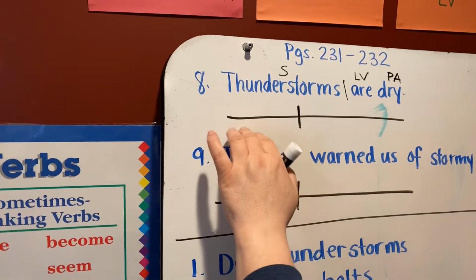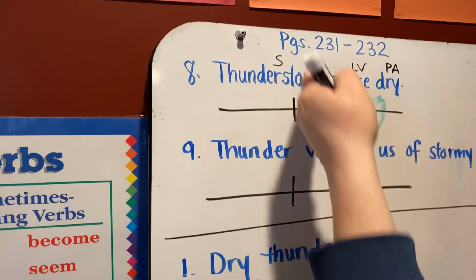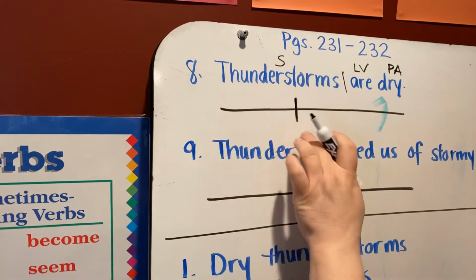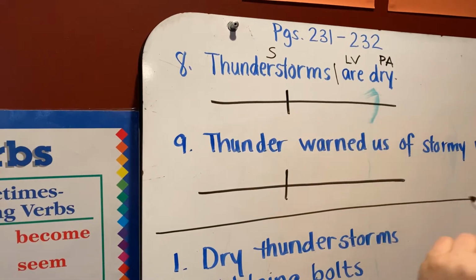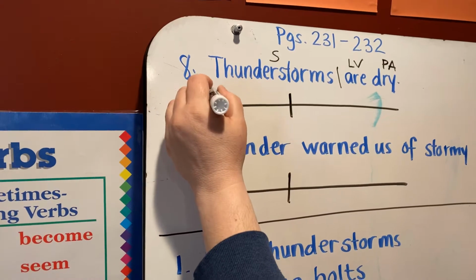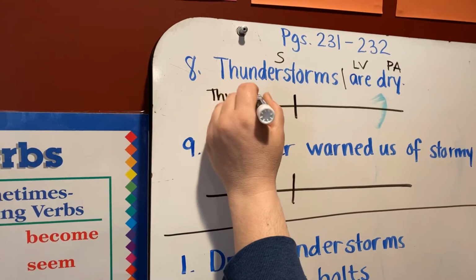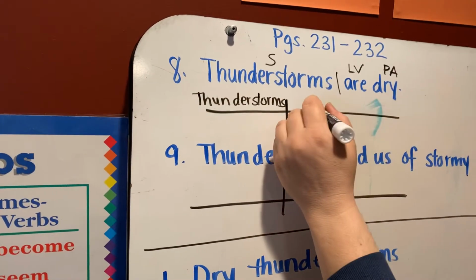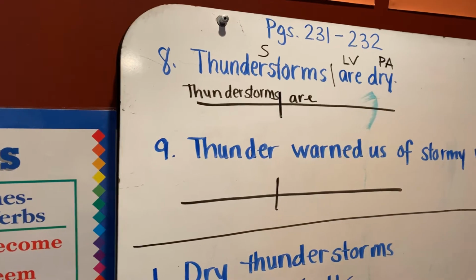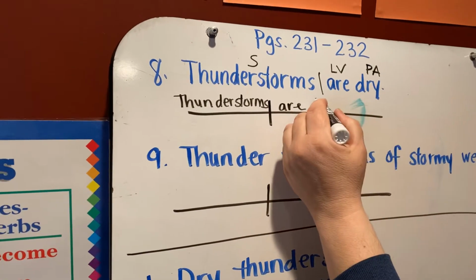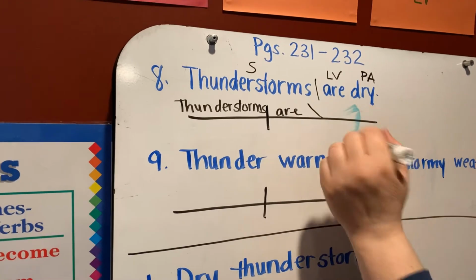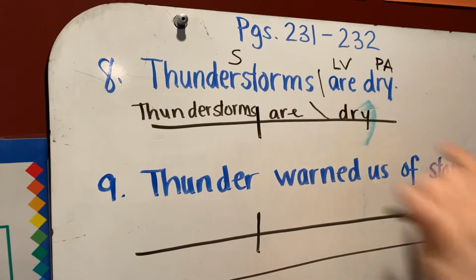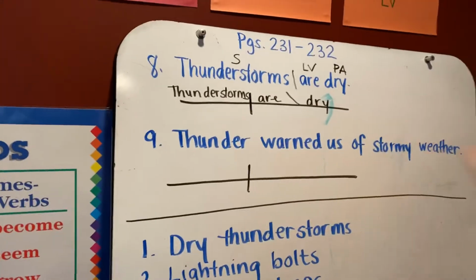Okay. The next step is they want you to diagram that. So here goes, right here is where our subject is. So I've drawn the line here and then the divider between subject and predicate, which goes through the line. Okay. Eventually you'll do all of this, kiddos, by yourself. So that's why we review that so often. Thunderstorms is our subject. What is our verb? Thunderstorms are. Okay, and dry is a predicate adjective. And when we diagram a predicate adjective, we draw a slanted line like that, not coming through the line, and then dry. Thunderstorms are dry. Okay, if you need to make corrections, please do that.